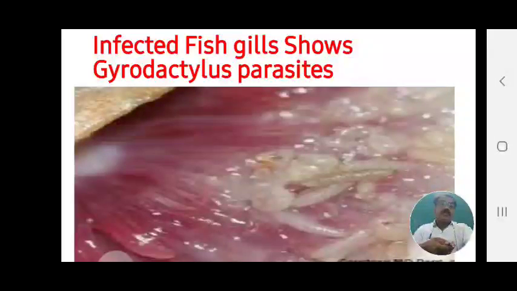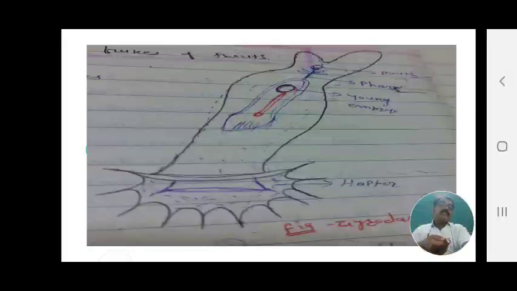They affect the internal parts such as the gills, and when the gills are affected, they are completely lost. Respiration is lost, and the animal ultimately dies.